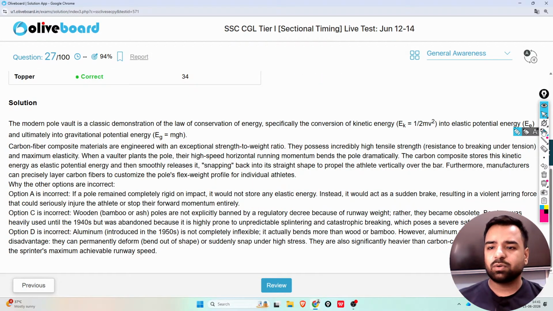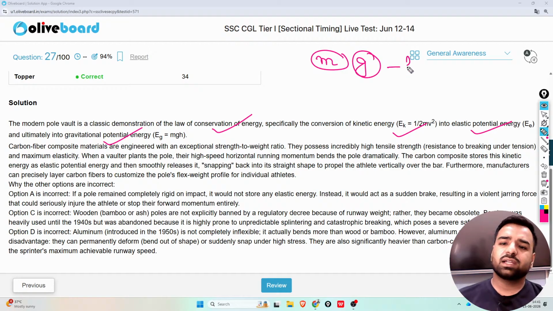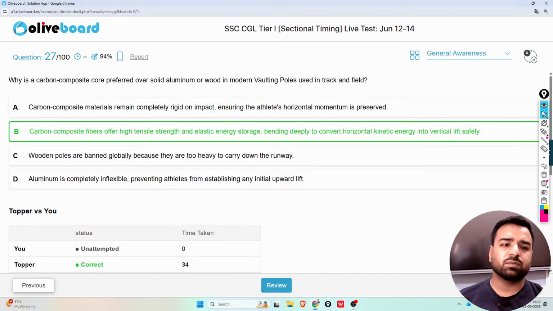And yes, you need to know about a few basics here. So modern vaulting is a classic demonstration of the law of conservation of energy. What is it? The law of conservation of energy states that energy can neither be created nor destroyed, but yes, it can be transferred from one form to another, right? So if I talk about this kinetic energy, that is half mv square, the conversion of kinetic energy into elastic potential energy and ultimately into the gravitational potential energy, where m stands for mass, g stands for acceleration due to gravity, and h is the height basically, right? So here option number B was absolutely correct. So we'll proceed with the next question.